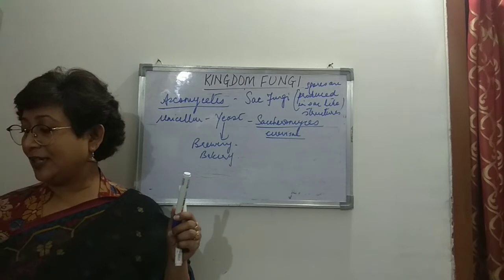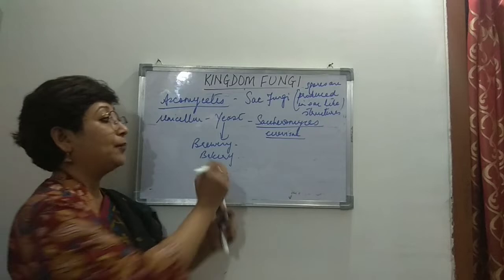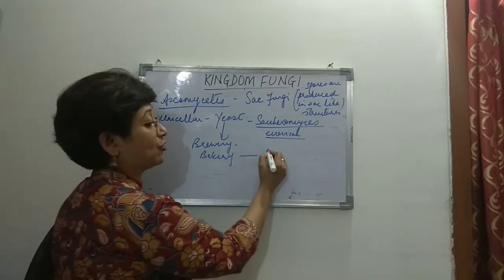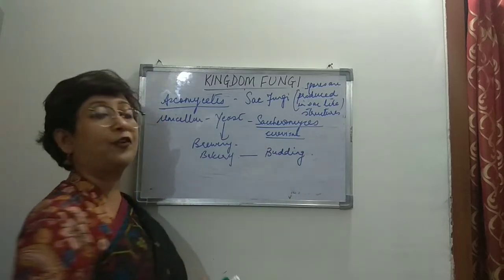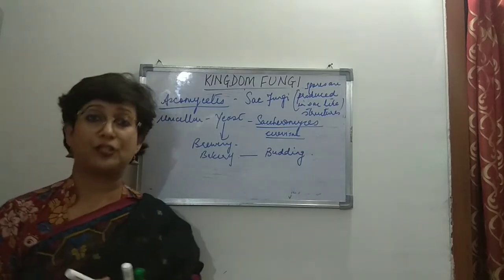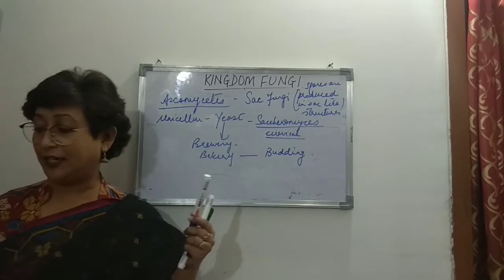Reproduction in yeast takes place through budding. So what kind of reproduction is budding? It is a kind of vegetative reproduction which takes place in yeast, and we've already studied about that.